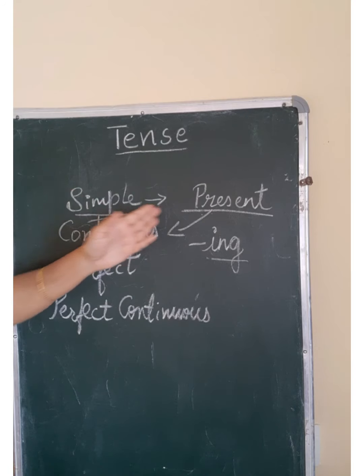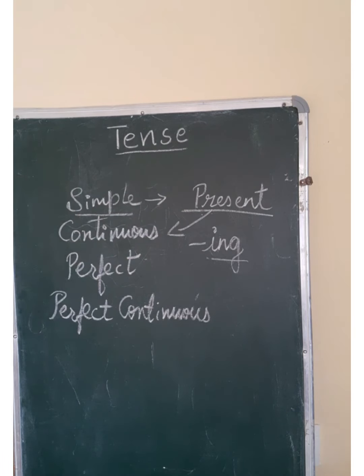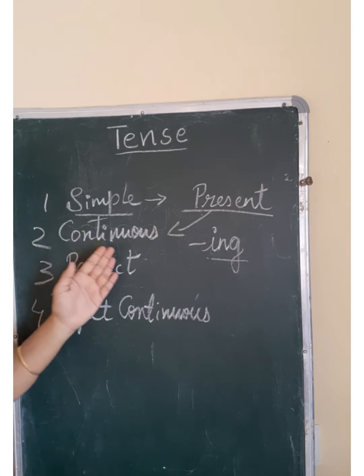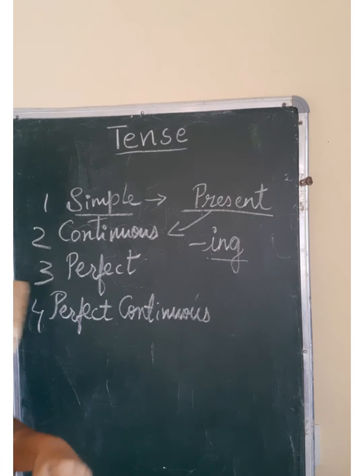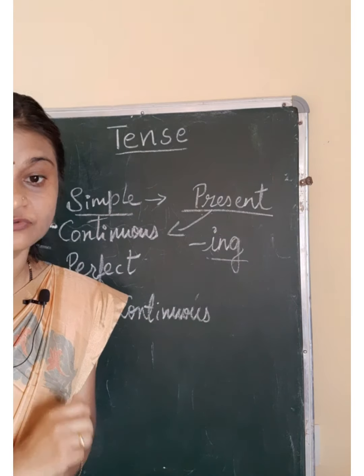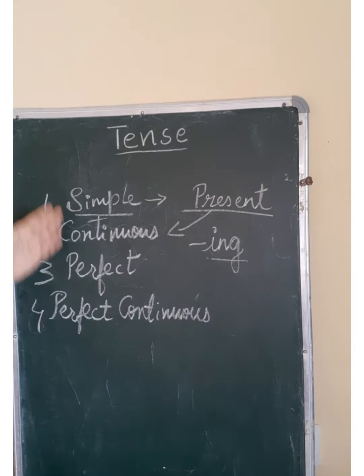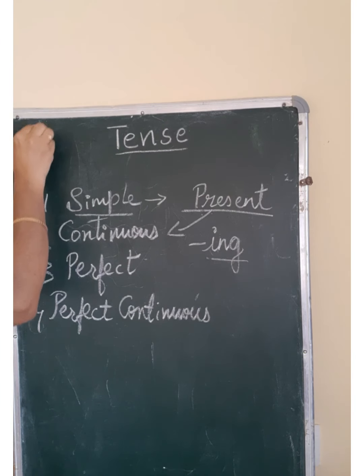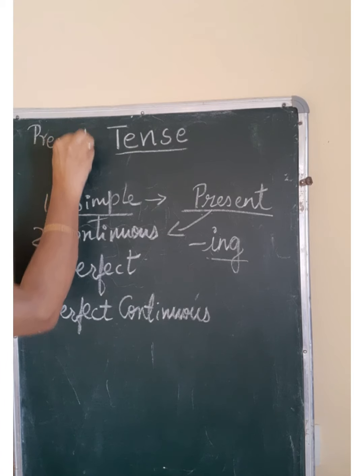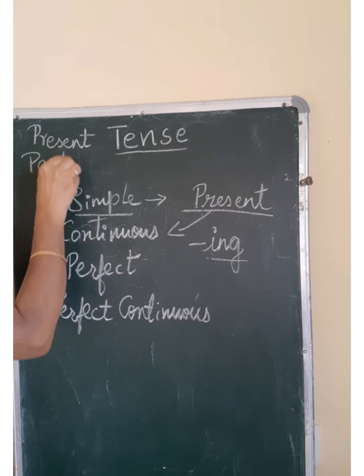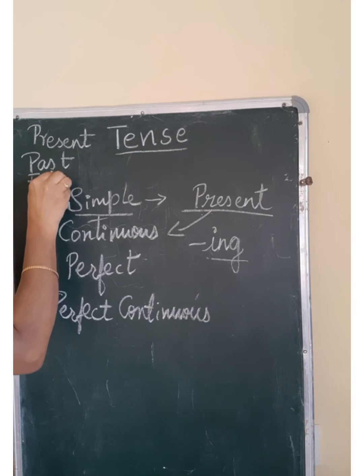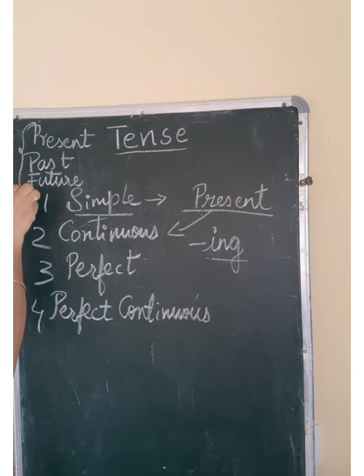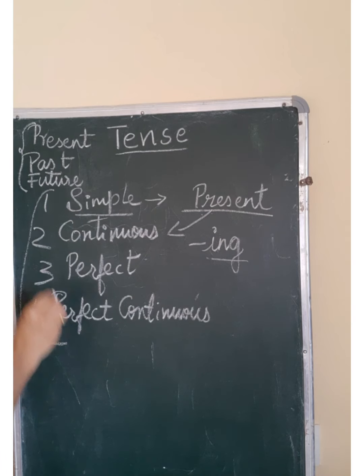Simple present tense, present continuous tense, then the next one. So these 4 you should remember and apply for present, past and future. This is the technique, this is the trick in English you should learn. If you combine all these things with the 3 main tenses, then definitely you will be a wonderful speaker, right? So you should combine with present, past and future. These 3 are classified into 4 classifications.